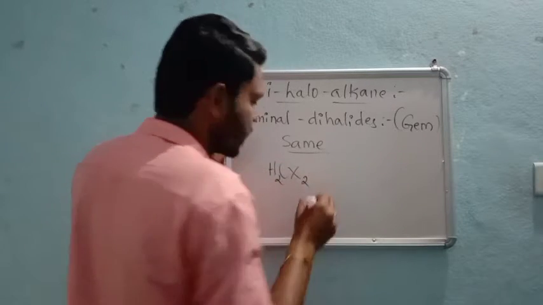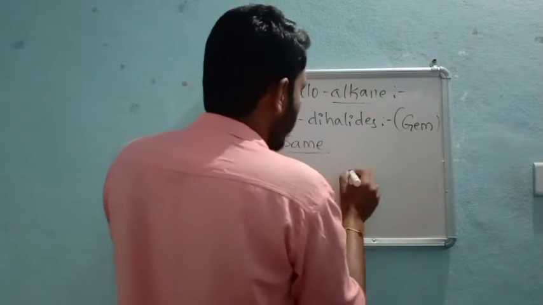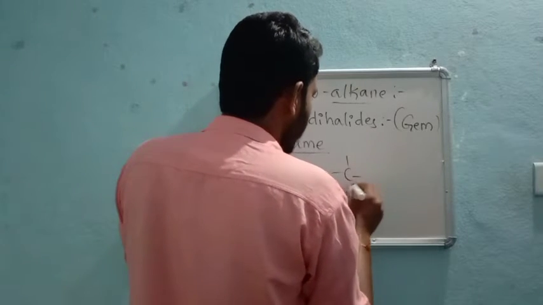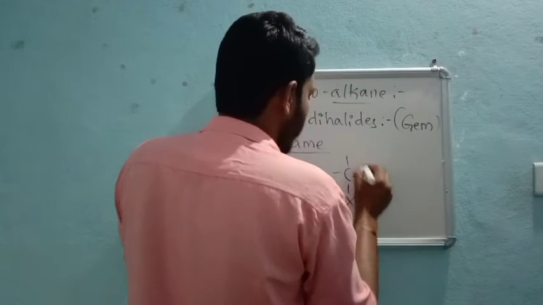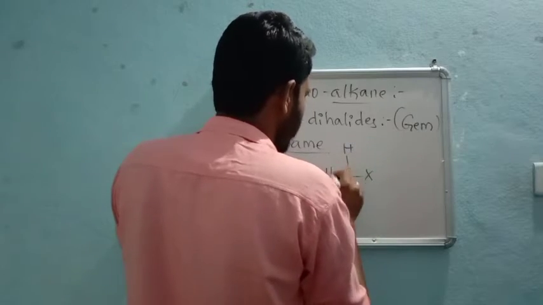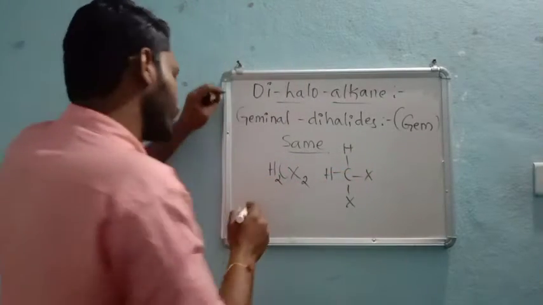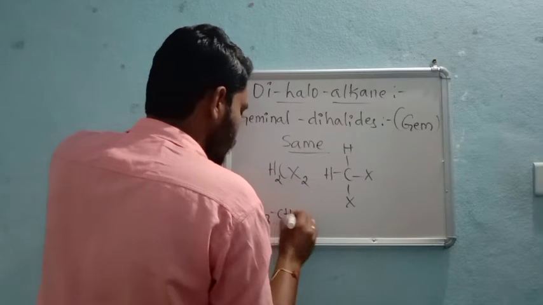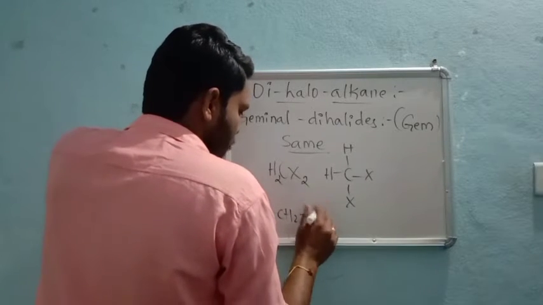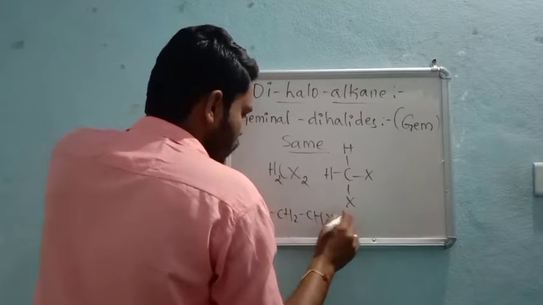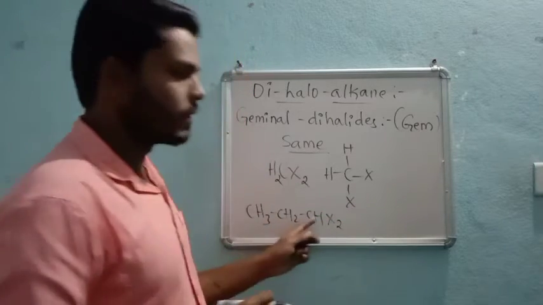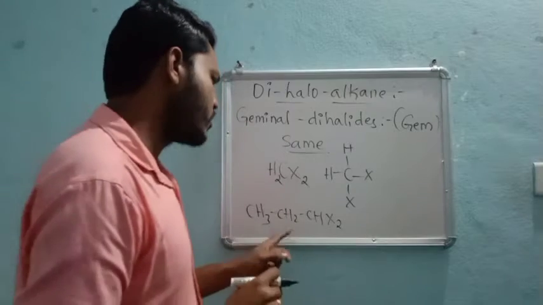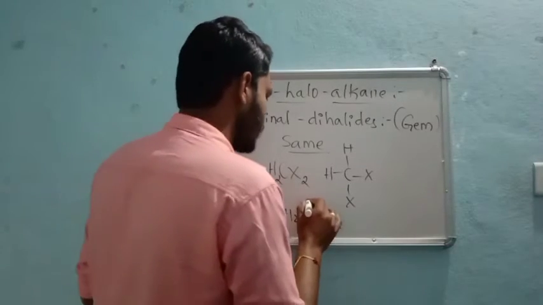CH2X2, like this, same carbon atom. Or else if we see the open structure, X, H and H, like this. Or else if we write a big molecule, then it will be like this: CH2, CH, X2, 2, 3, 4, right? Like this. But it must and should attach to the same carbon.